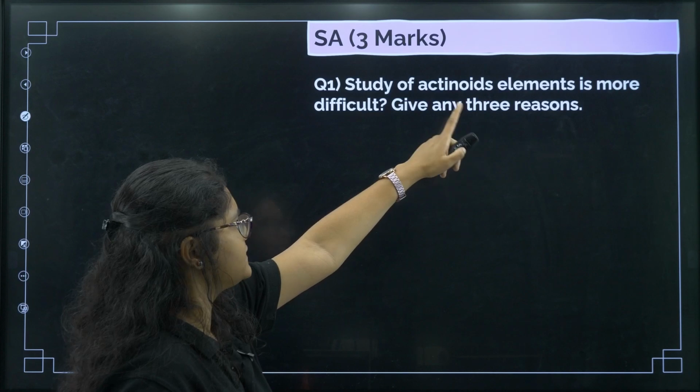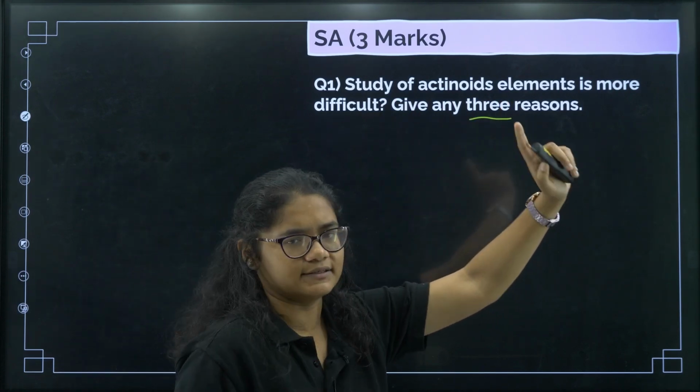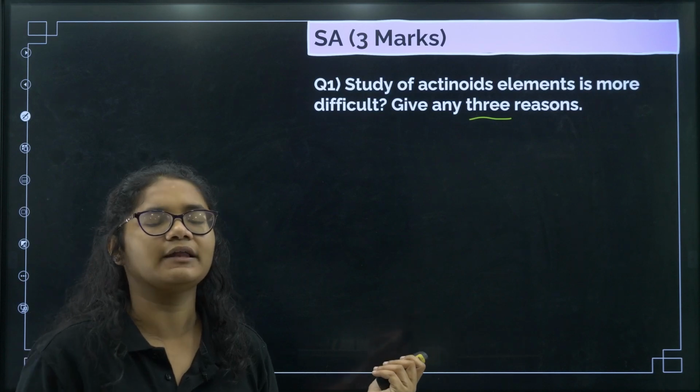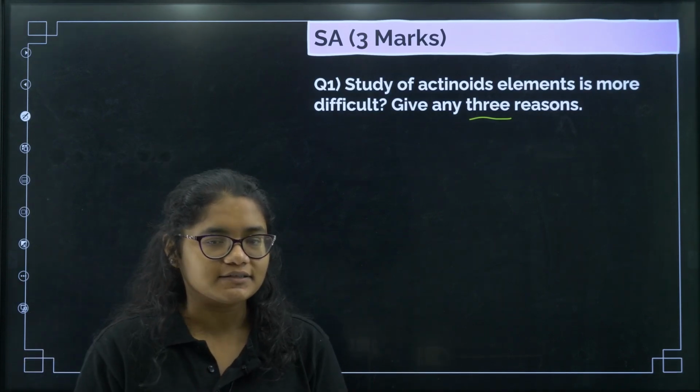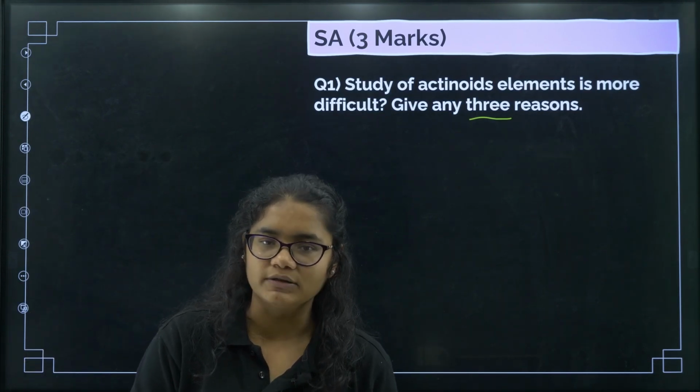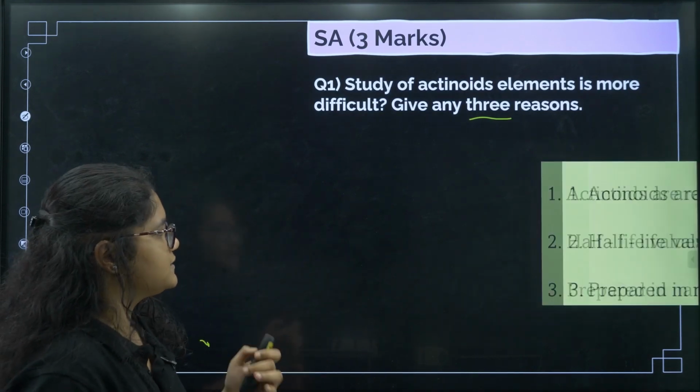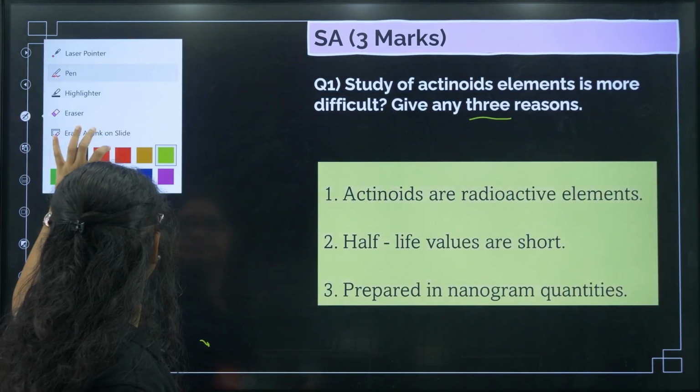Study of actinoid elements is more difficult, give any 3 reasons. This can be give any 2 reasons. Okay, so I will be telling you 3 reasons, you can write any 2 if it is asked in a 2-marker question, or you can write all the 3 if it is asked in the 3-marker question. Okay, so what is the reason for this? You can see the answers here.